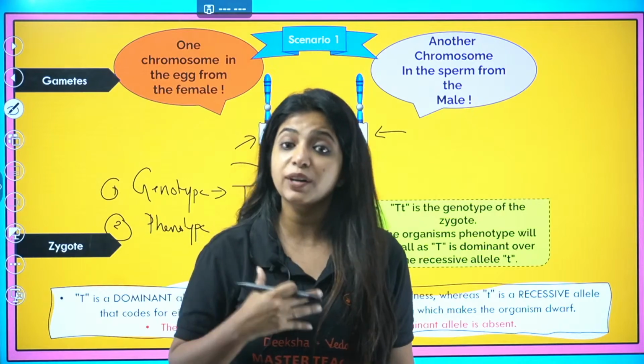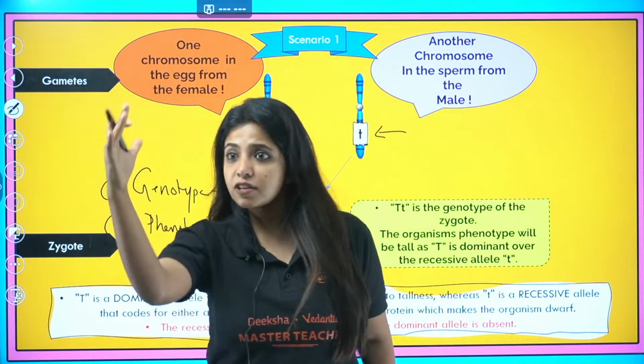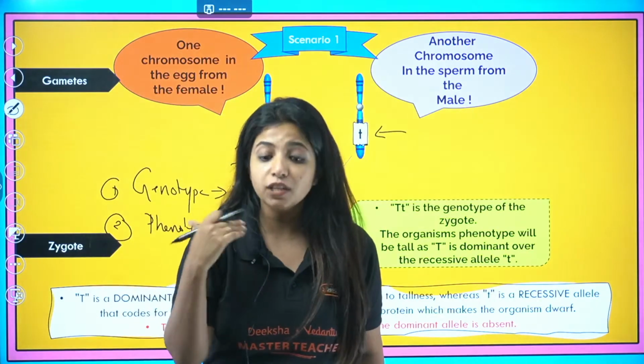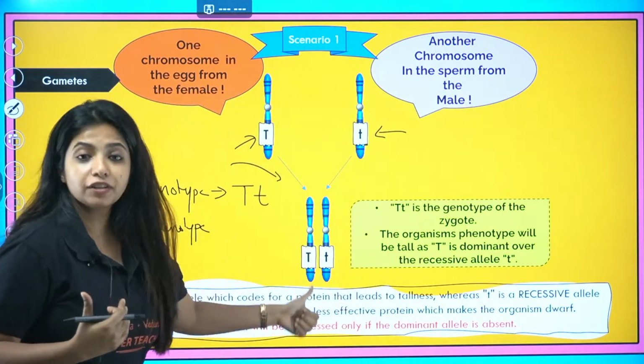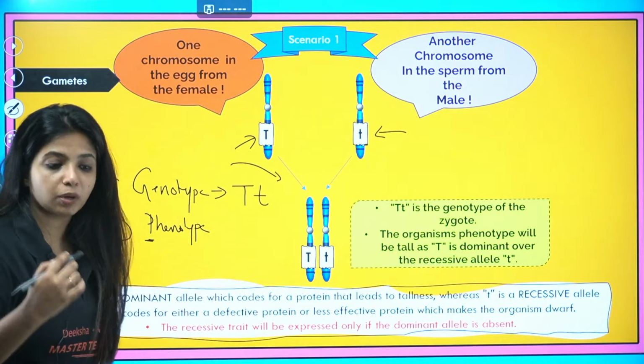Now, what is a phenotype? Phenotype means physical appearance. This is what I can see: Pawan is this tall or this short, or Jasmine Ma'am is this tall or this short. So P for phenotype, P for physical appearance, you can remember it like that.